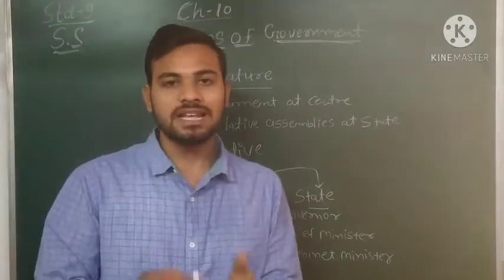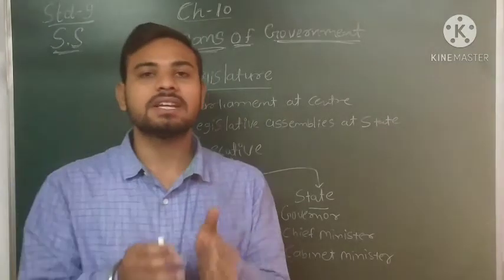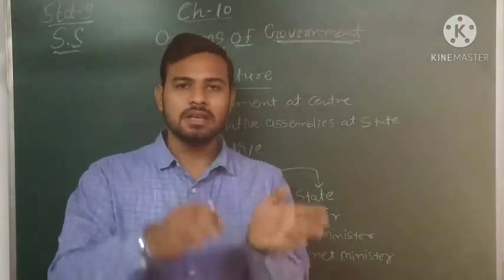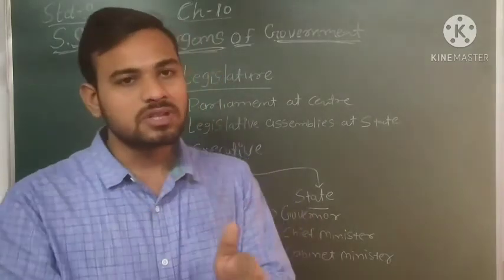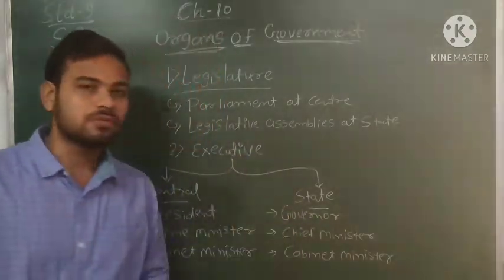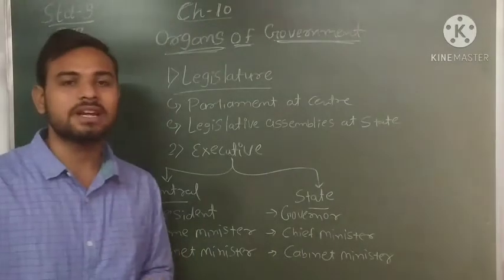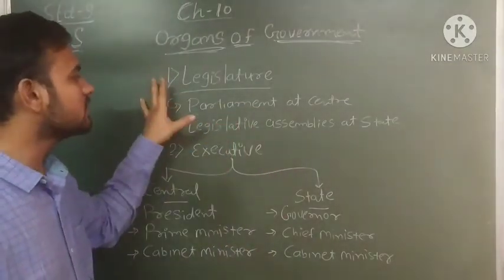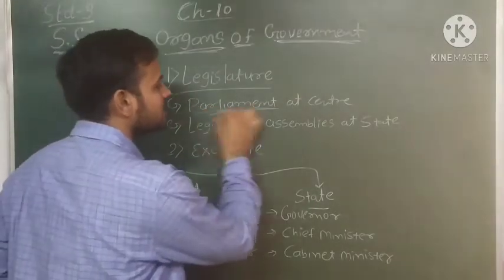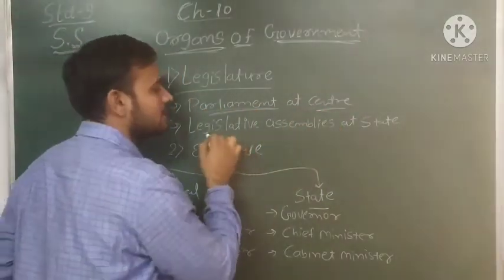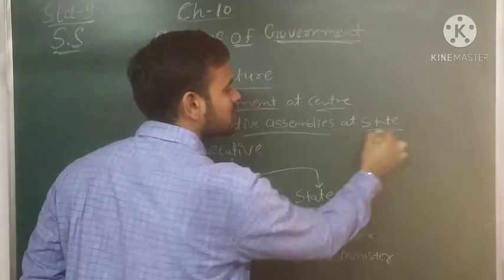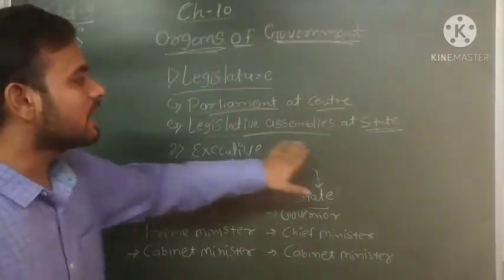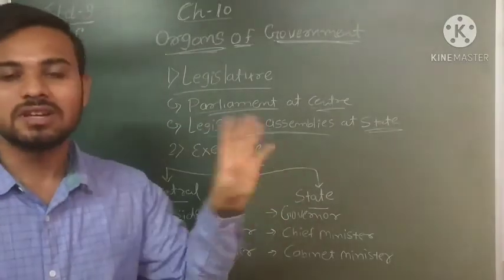So first of all, legislature is divided or bifurcated by the Constitution of India at central level and state level, same as done with the executive. Okay, so executive is also divided in the central level and the state level. So first of all, legislature: there is a parliament at the central level and legislative assemblies at the state level.